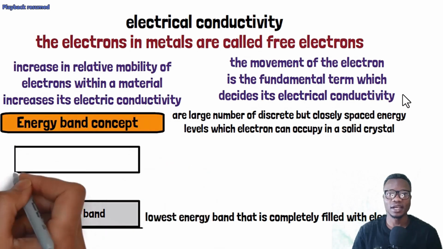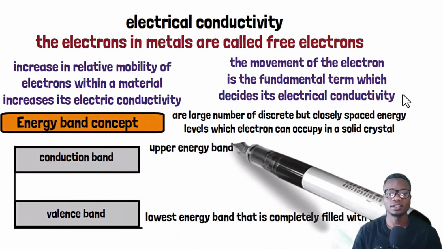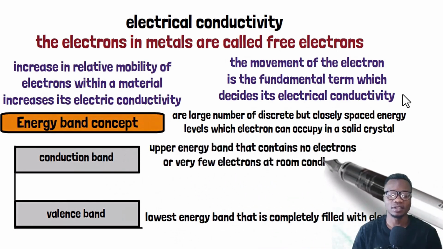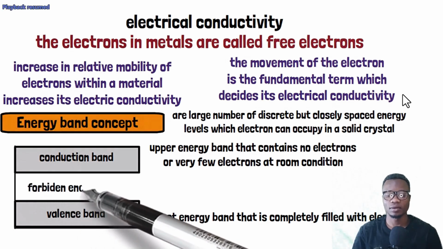We have the highest, or upper, band called the conduction band. This is the upper energy band that contains no electrons, or sometimes very few electrons at room temperature, depending on the material. In between, there is a gap called the forbidden energy gap.